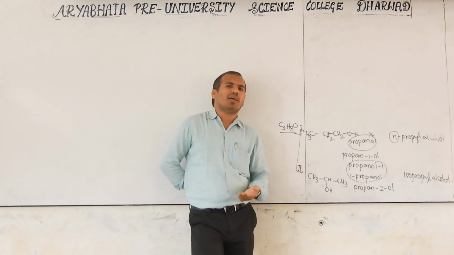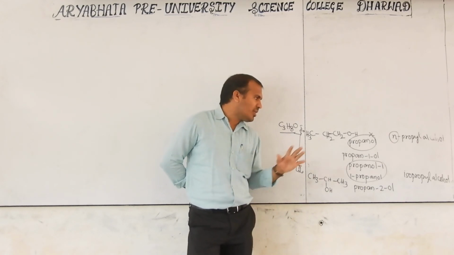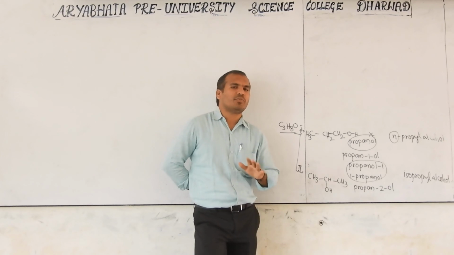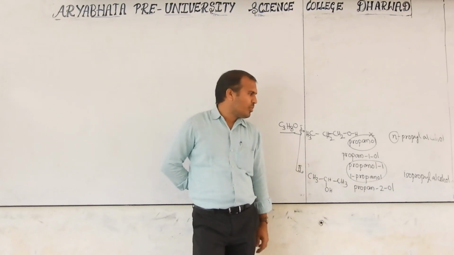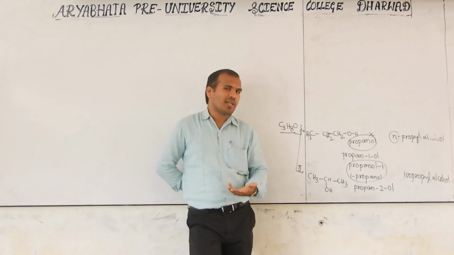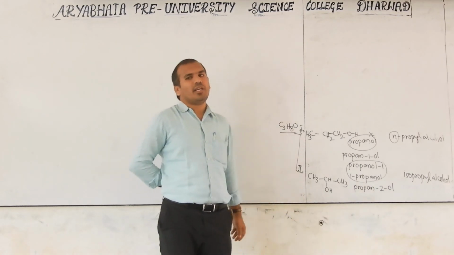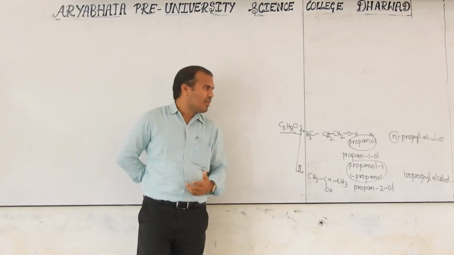At the SEAT level, generally the questions asked are chain isomerism, positional isomerism and functional isomerism. Somewhat complicated ones, like geometrical isomerism and optical isomerism, will be asked in NEET and JEE. That is somewhat difficult, and I will discuss that also.